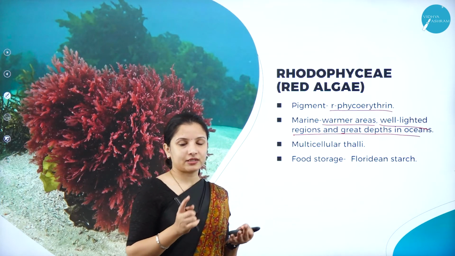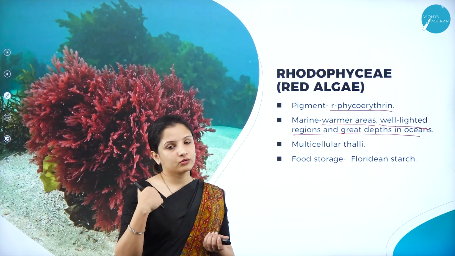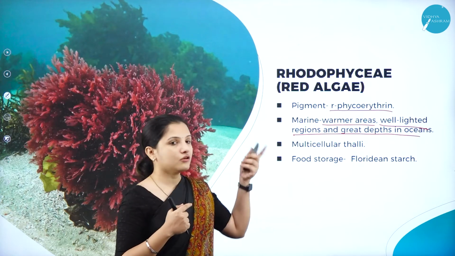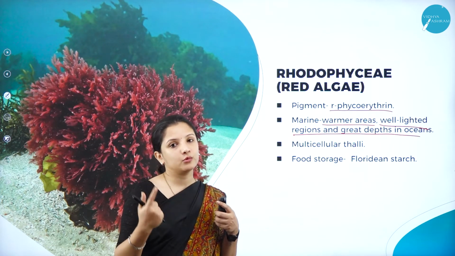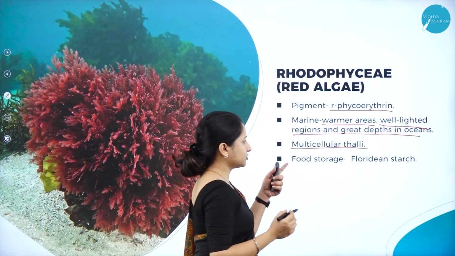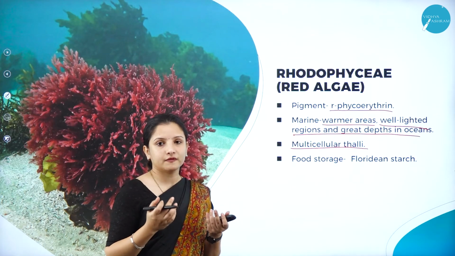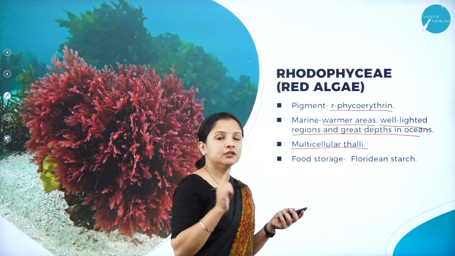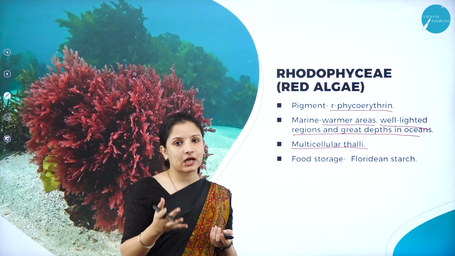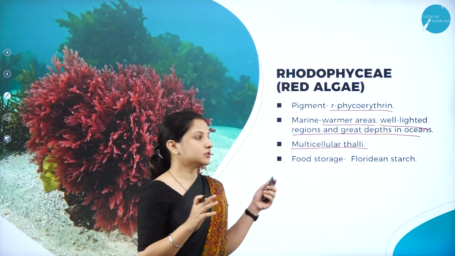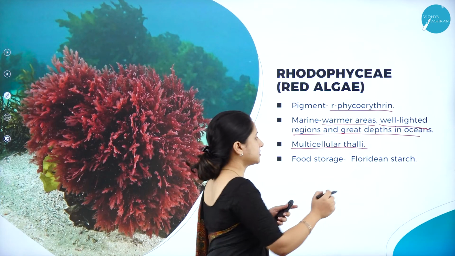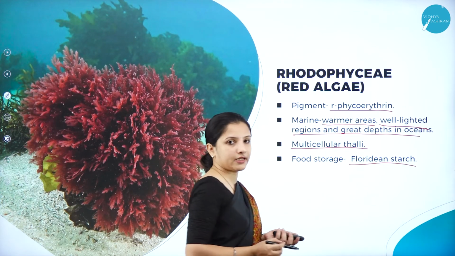And the thallus is multicellular. Remember, so far you had studied only Chlorophyceae, which were unicellular. But Rhodophyceae are multicellular. They are made up of more than one cell. And when it comes to storage, food is stored in the form of starch, and especially what kind of starch? In Phaeophyceae also, food was stored in the form of complex carbohydrate, mannitol being one of the main ones, but here it is Floridean starch. It is stored in the form of Floridean starch.